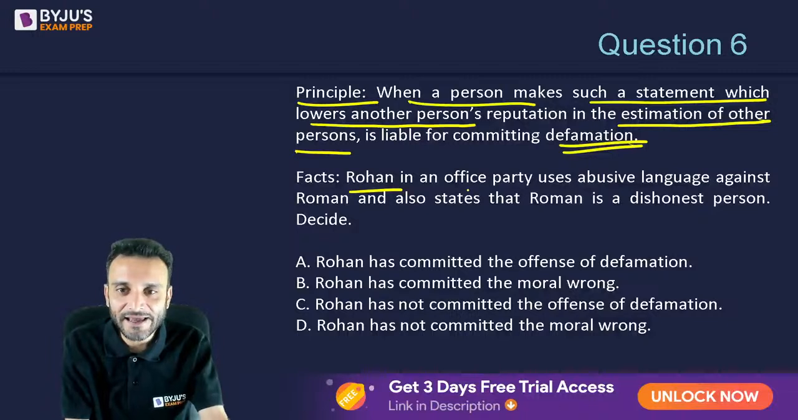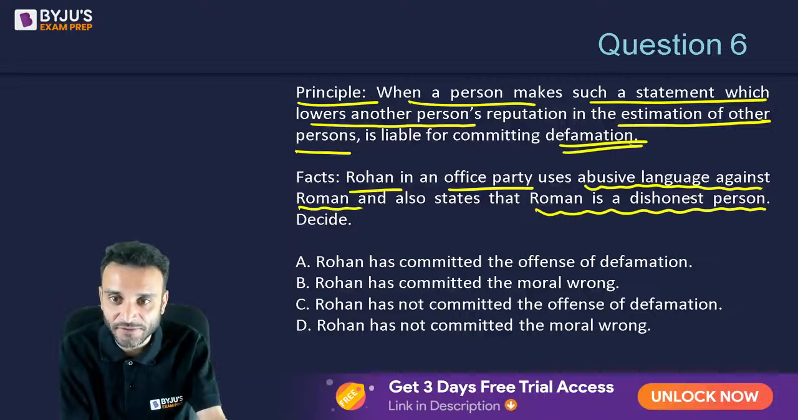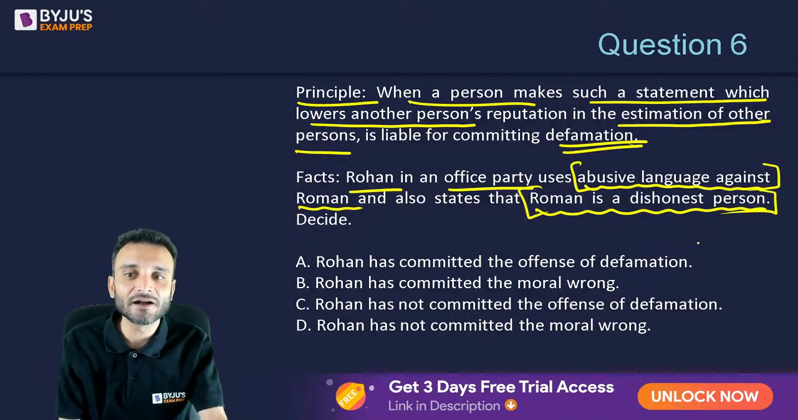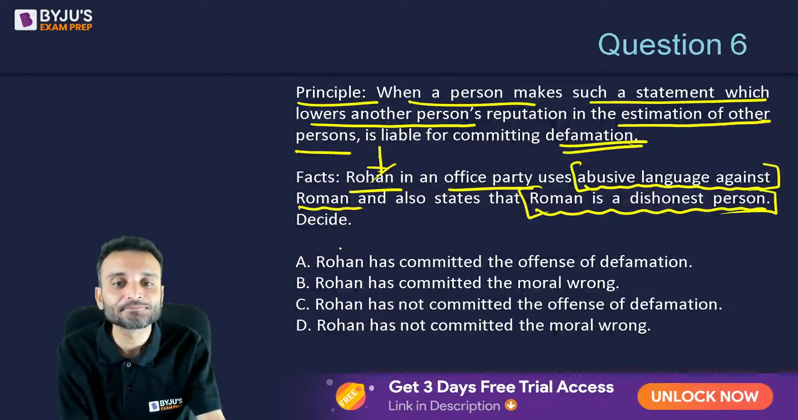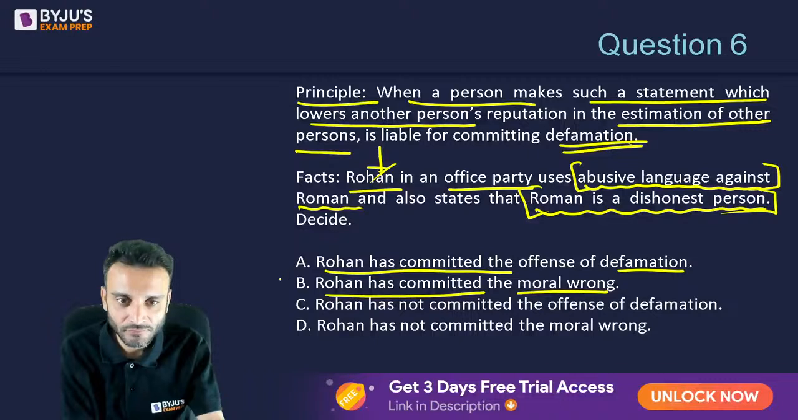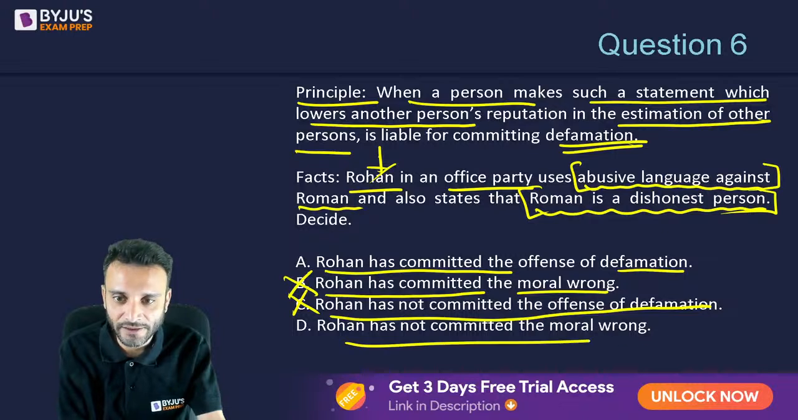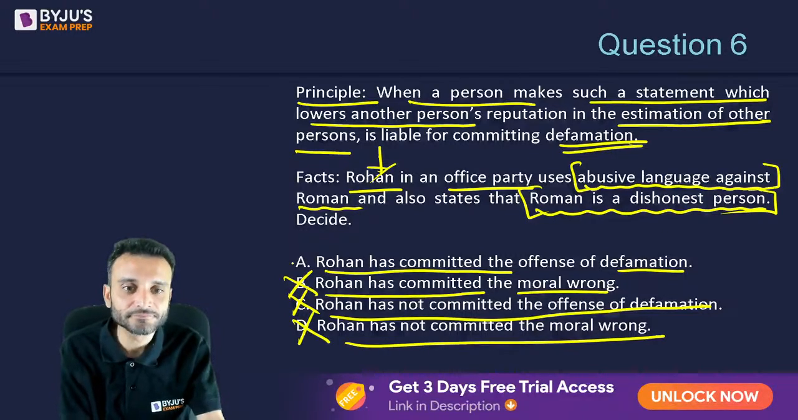रोहन is in an office party, used abusive language against Roman and also states that Roman is a dishonest person. He is abusing and saying that Roman is a dishonest person. Who is saying that? Rohan. Rohan has committed the offense of defamation. Rohan has committed moral wrong. Rohan has not committed the offense of defamation. Rohan has not committed moral wrong.